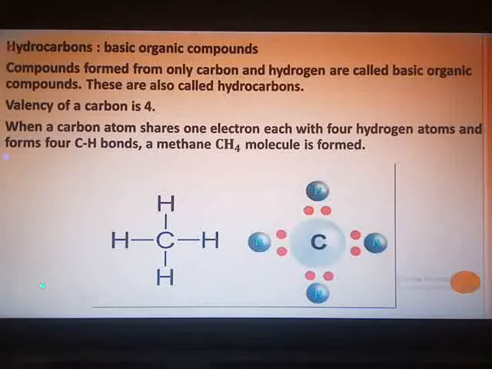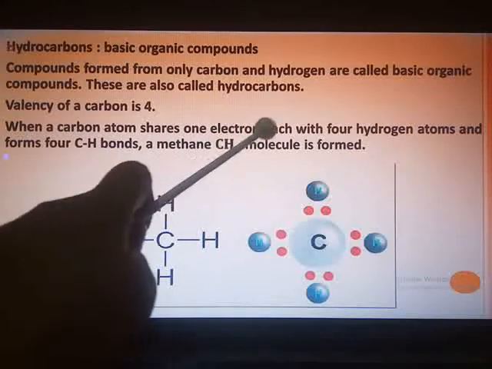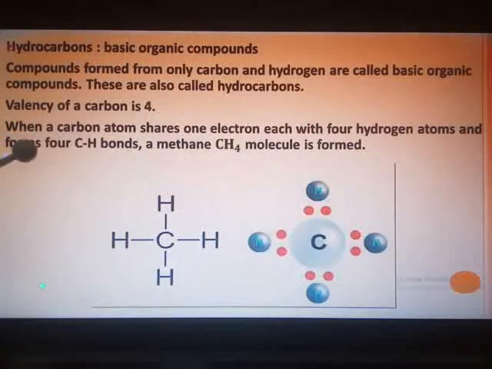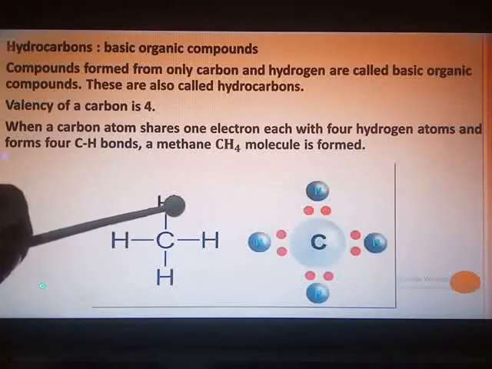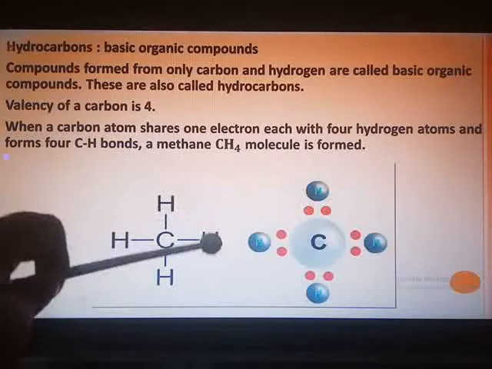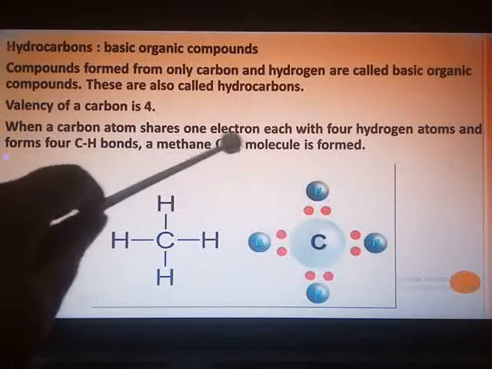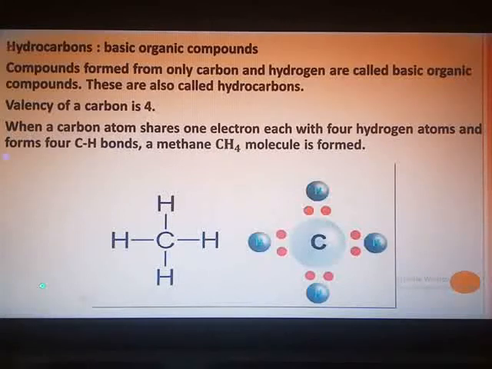So we take up an example over here. When a carbon atom shares 1 electron each with 4 hydrogen atoms and forms 4 C-H bonds, then you get the basic hydrocarbon, methane, wherein carbon is attached to 4 hydrogen atoms. So the molecule CH4, that is methane, is formed. So this you should remember, the basic organic compound is methane, and carbon shares the electrons. When a bond is formed by sharing of electrons, it is called a covalent bond, and the compounds are called covalent compounds. So let us check the properties of covalent compounds.